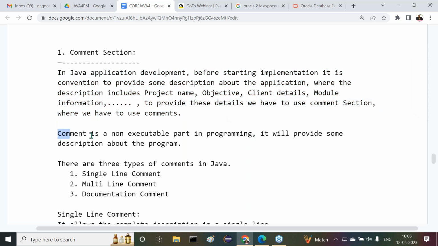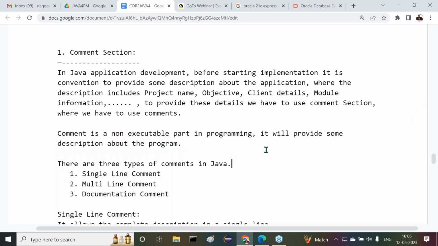Then what is a comment actually? What exactly is the meaning of comment here? A comment is a non-executable part in programming, and it will improve readability. That means providing a description of the program is for what purpose? Just for the sake of improving readability. Readability is the main intention here.